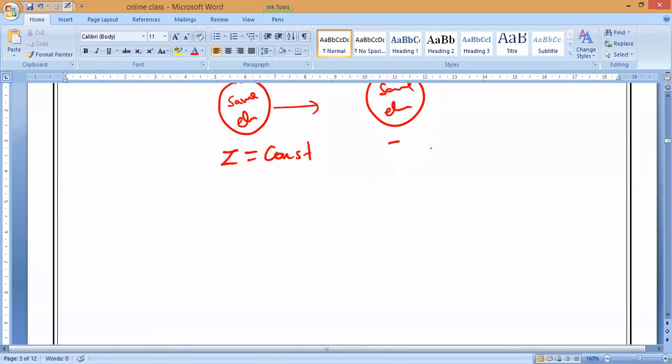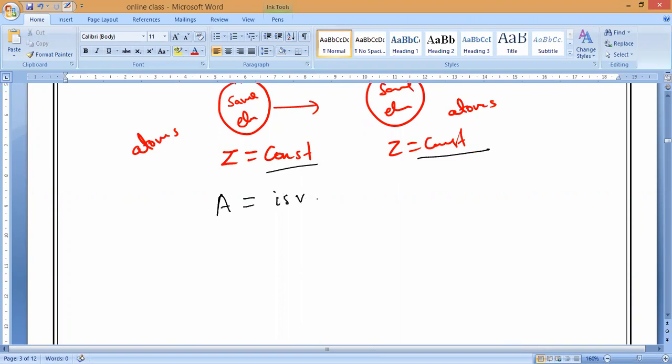And here also the atomic number is constant. So it is made up of what? It is made up of atoms, and it is also made up of atoms. So here, if you notice, for the atoms of the same element, the atomic number is constant, but the mass number or atomic mass is not constant.